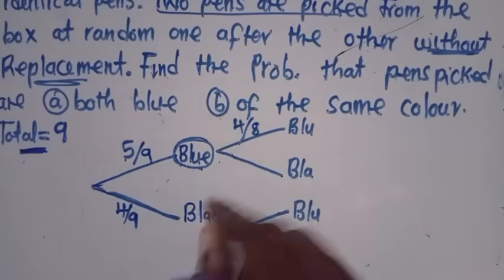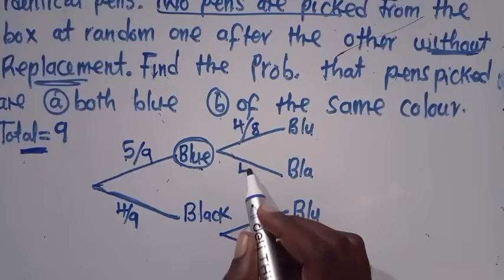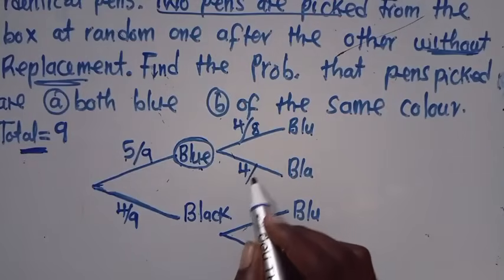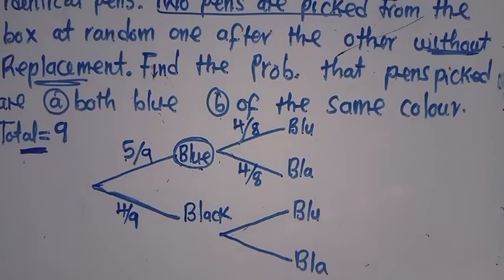So how many black pens? 4. I say 4 over what? 8. This one will still maintain. I go to this branch. So I move to this branch.